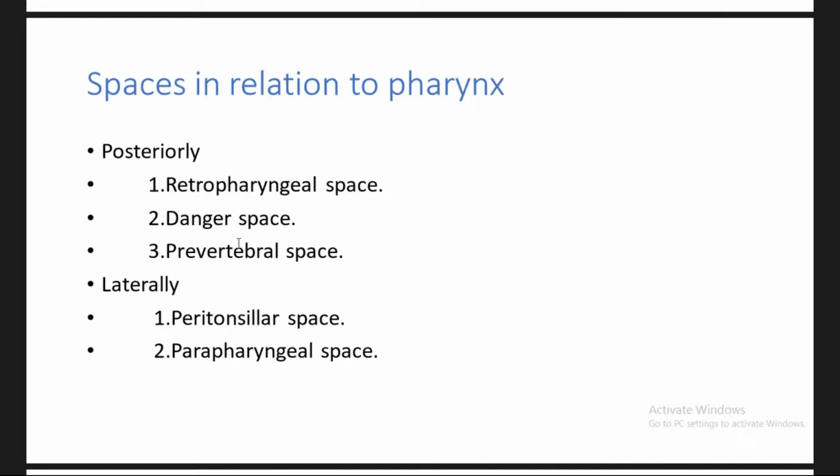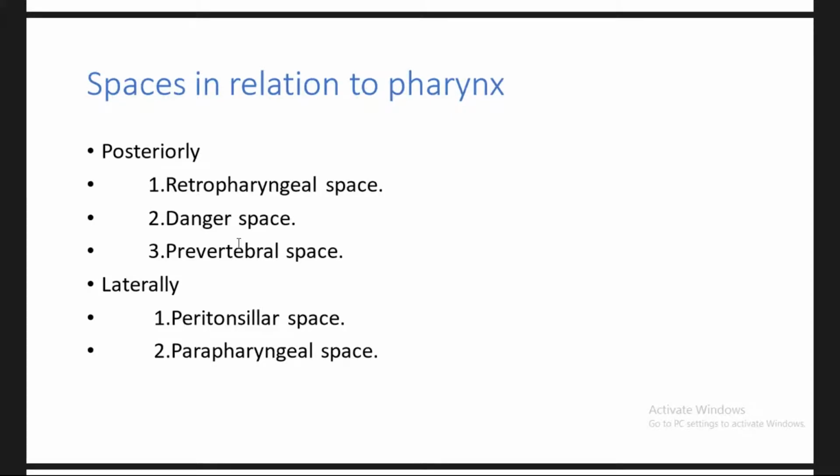And coming to the lateral spaces, there are the peritonsillar space and the parapharyngeal space. The peritonsillar space is the space present around the tonsil, mostly over the bed of the tonsil, and in this space the vital structures like the glossopharyngeal nerve and the superior constrictor muscle are the main structures present in the bed of the tonsil.